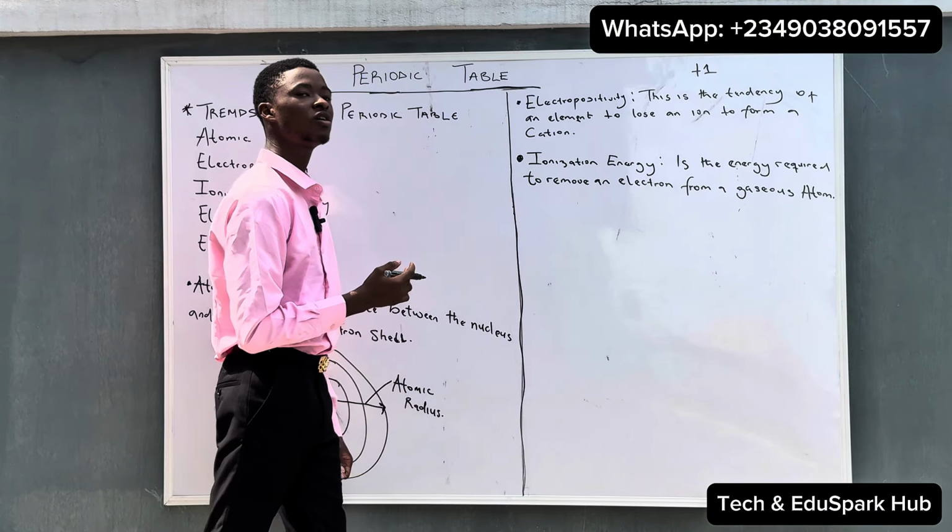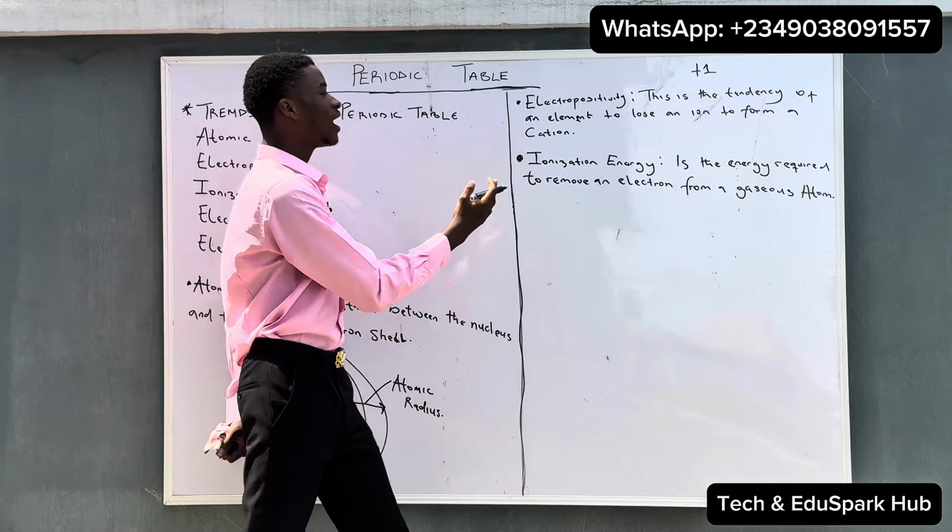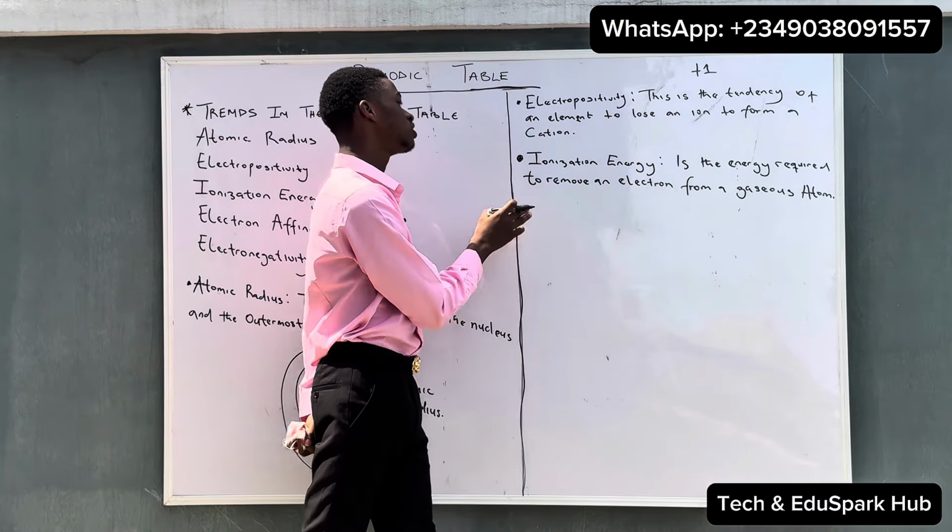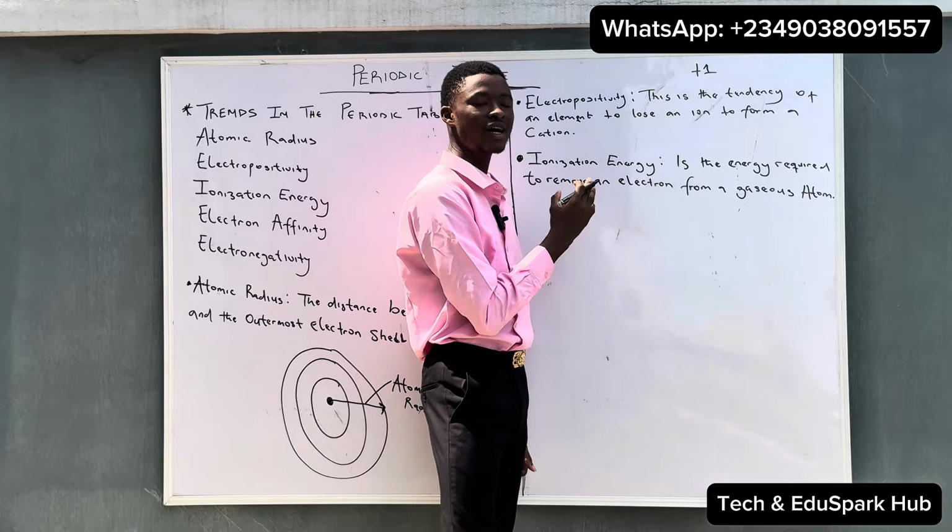So this is the definition of ionization energy: the energy required to remove an electron from a gaseous atom.